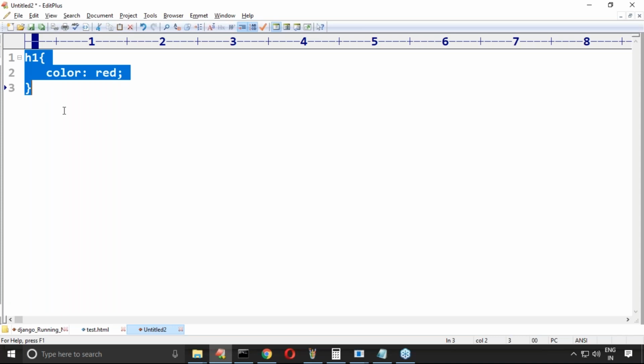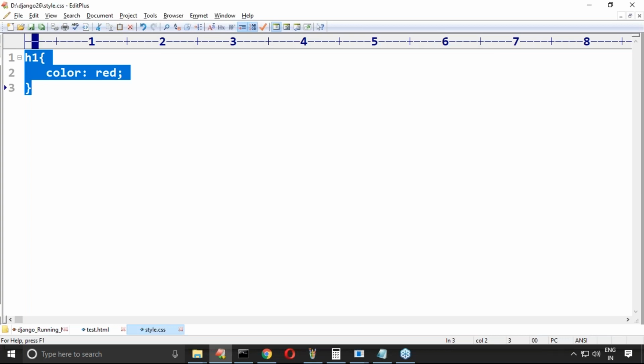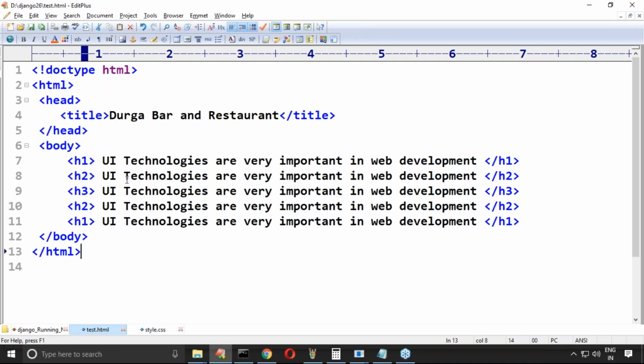Now let me save this one. Okay, sir, style.css. Any name you can use, but make sure we use .css because it is the CSS file. Now, sir, that's all about this.